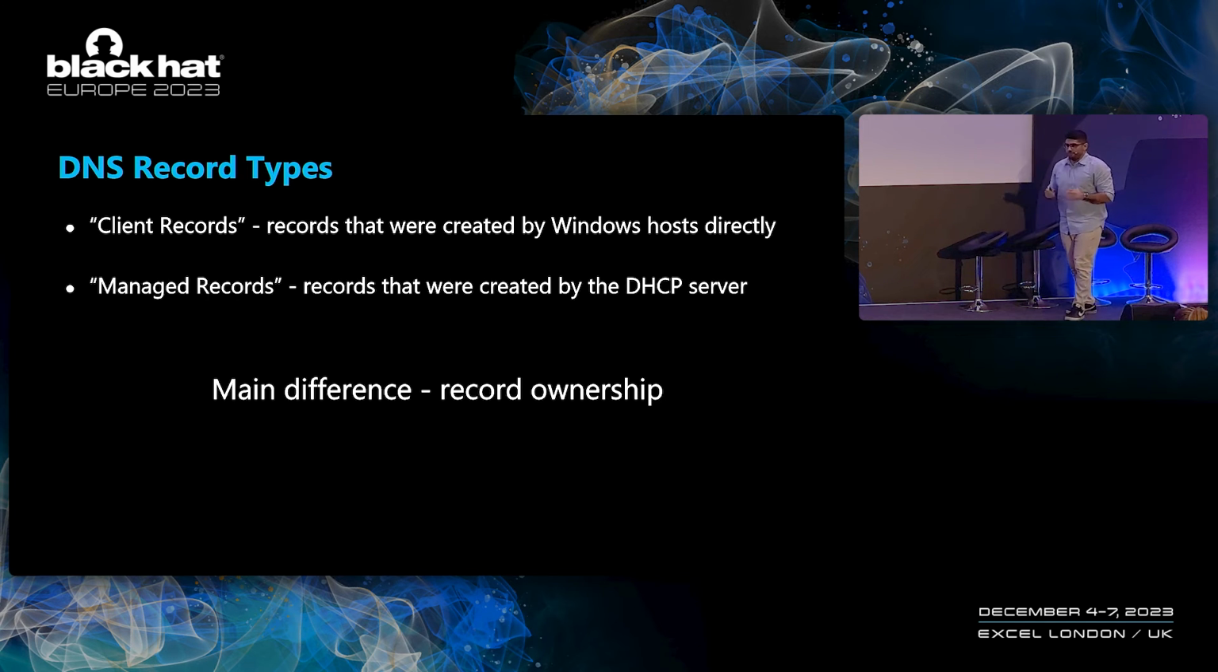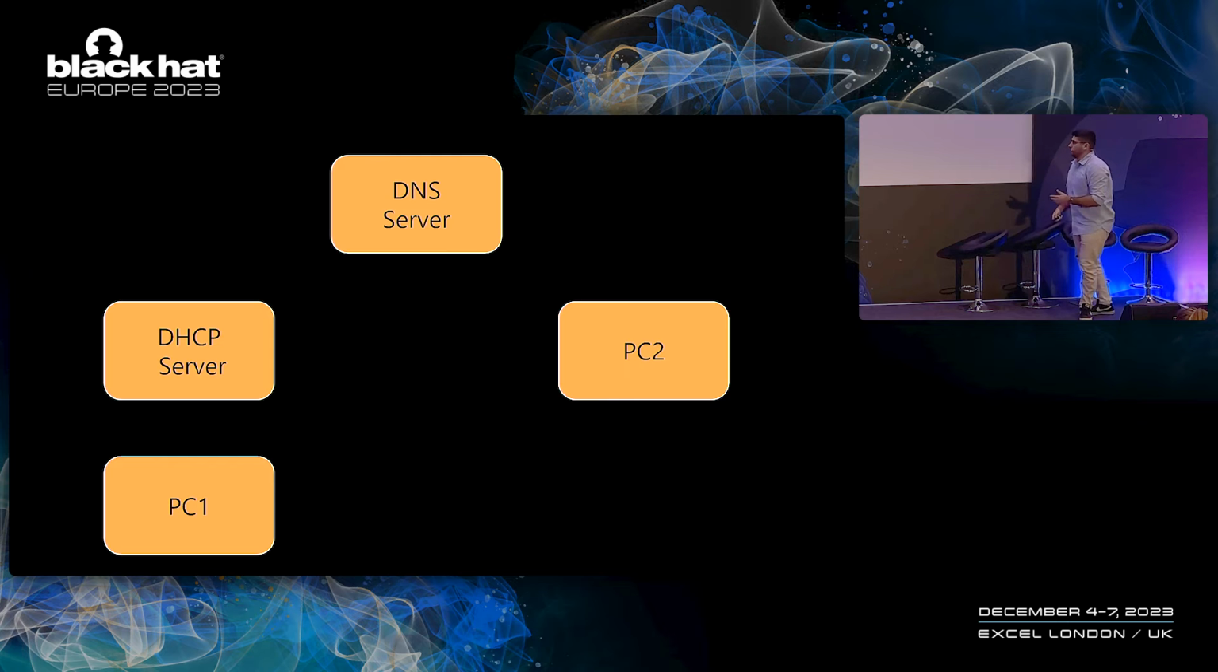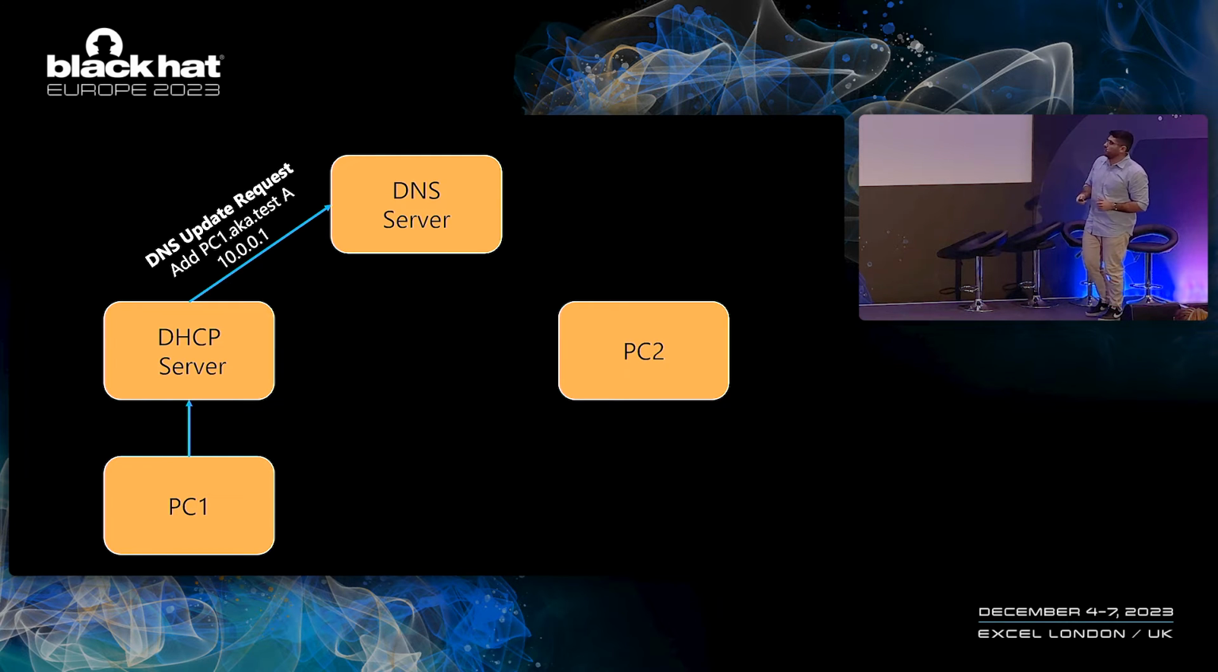The main difference between these two types of records regarding the ACLs will be the record ownership. So let's take a look. Here we have PC1 and PC2. PC1 will create a DNS record through the DHCP server.